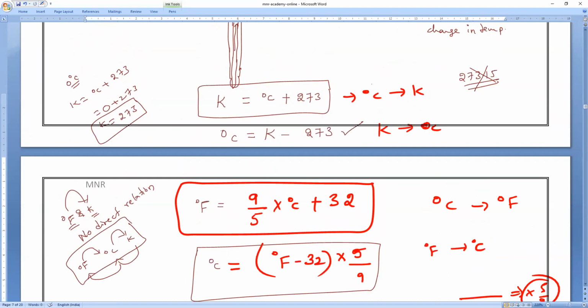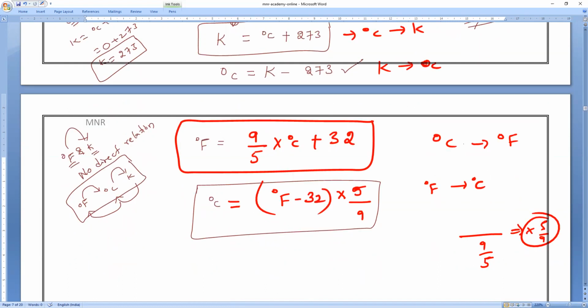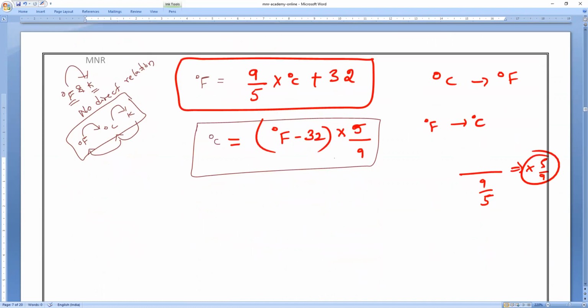Degree Celsius to Kelvin: plus 273. Kelvin to degree Celsius: minus 273. Next, Celsius to Fahrenheit: 9/5 into degree Celsius plus 32. Next, Fahrenheit to degree Celsius. This is what you have to remember. Everybody clear? Understood?